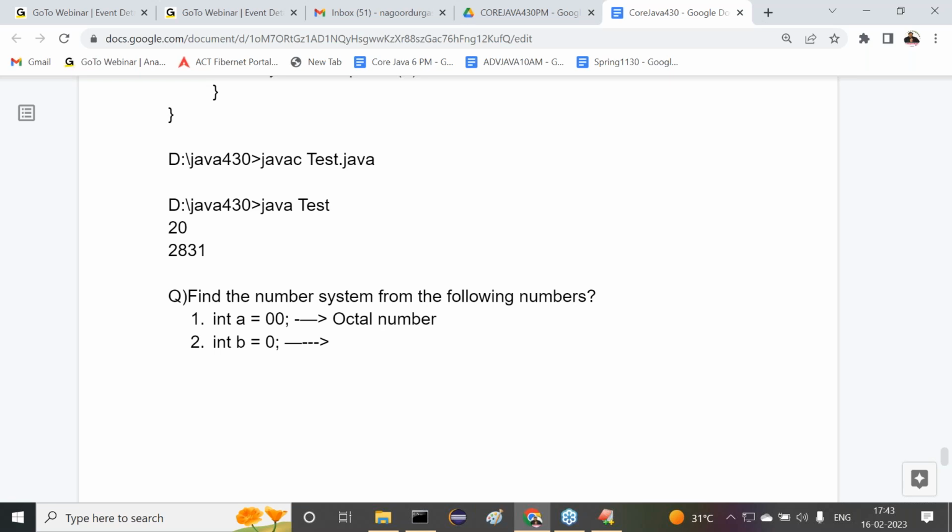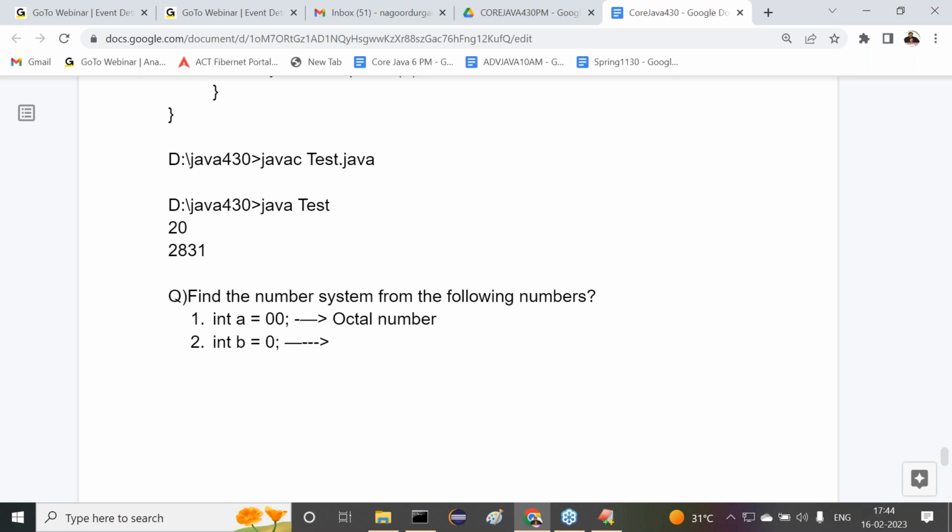Now tell me, 0 into b is equal to 0. Only 0. Only 0 in the sense it should be taken as a number, not a prefix. See, without having a number, how can we write a prefix? Not possible. That's why first you have to write the number, then after that we write the prefix. Now tell me what's going to happen here? We have written only 0. 0 in the sense, what is that 0? Number only, no prefix value. Only number, no prefix value.